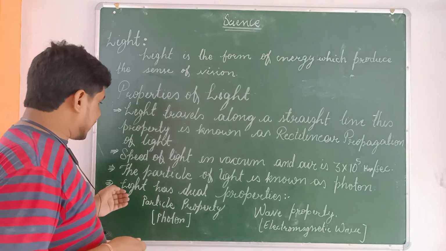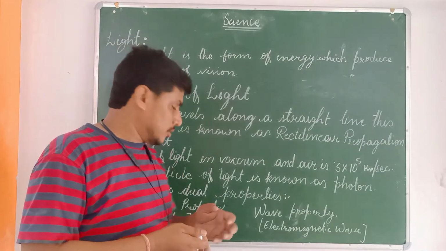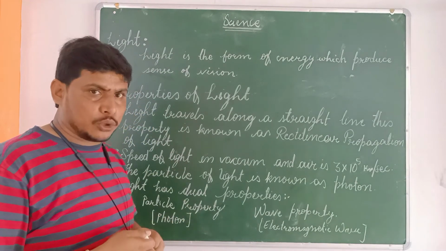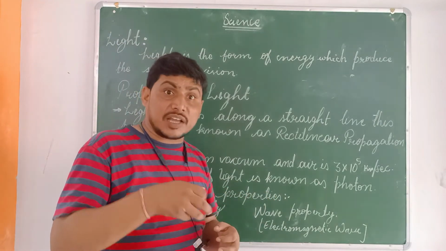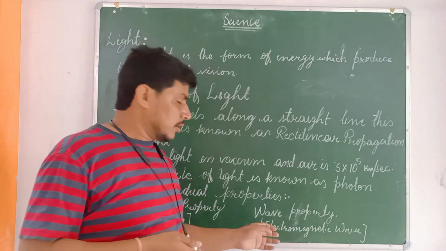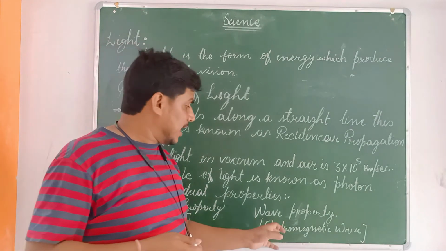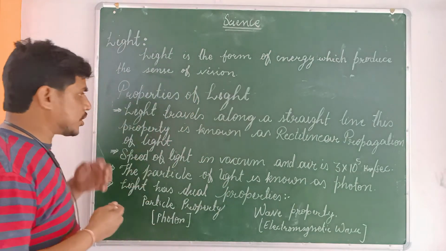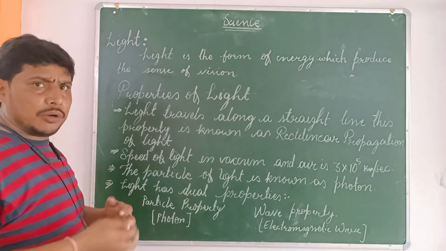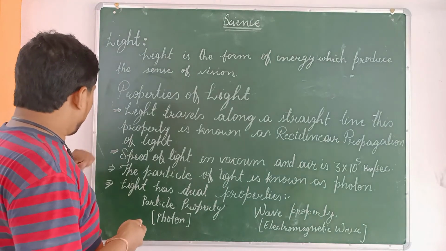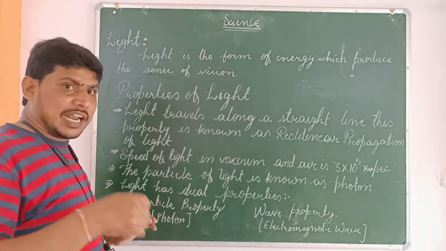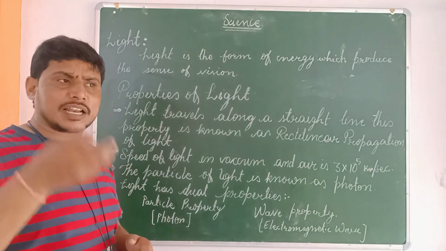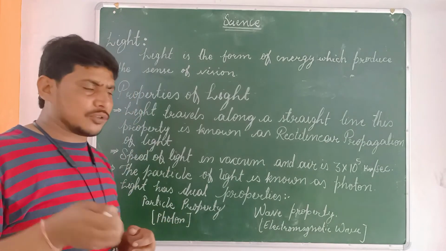Another property of light is that light has dual properties. One is the particle property, which you already know, that is the photon. The second is the wave property, and the light wave is naturally known as an electromagnetic wave. These are the properties of light. Among all of them, two are most important at your level, and the rest will be discussed in senior classes. So you will have to wait for them.